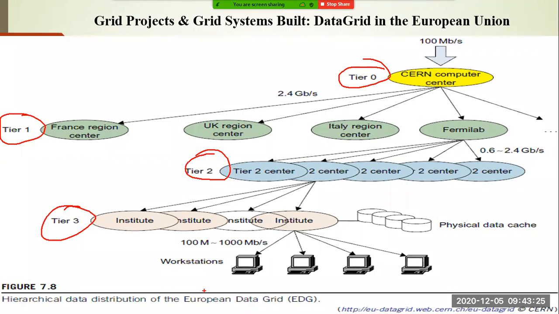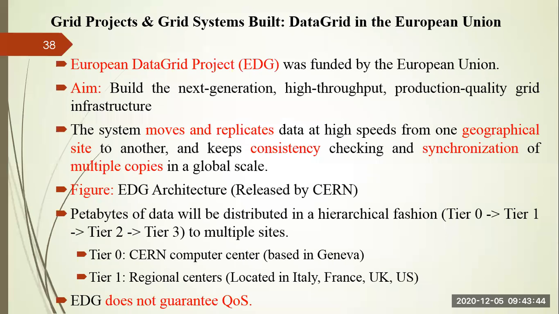And you can see here the speed is 2.4 gigabits per second. In the next level, it is 0.6 to 2.4 gigabits per second. Like that, here it is 100 to 100 MB per second. So the connection between the tiers is also different, right? So let us see. In the data grid case, the data is on the order of several petabytes. Here the data is not in the form of gigabytes or kilobytes or megabytes. It is on the order of petabytes, and it is distributed in a hierarchical fashion to multiple sites worldwide.